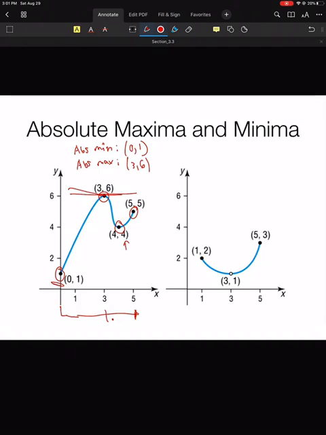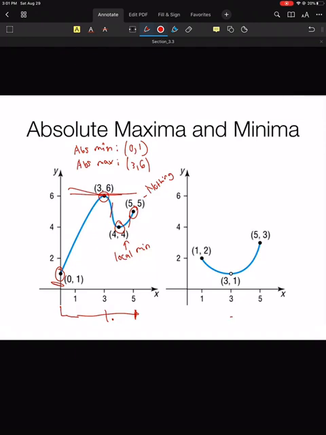So what do we have down here? (4, 4) turns out to be a local minimum, because I can draw some open interval maybe from here to here, and then that's the lowest point in there. And it turns out that (5, 5) is nothing. You might say, well, maybe it's a local maximum. But remember, for something to be a local max, it can't happen on the endpoints. It needs to happen in the interior. So I can't call that a local max. So hopefully that made sense.